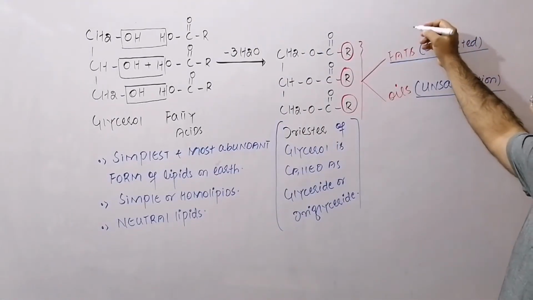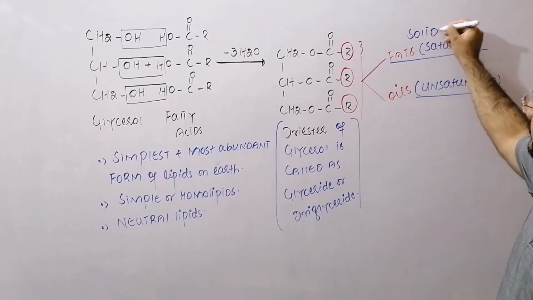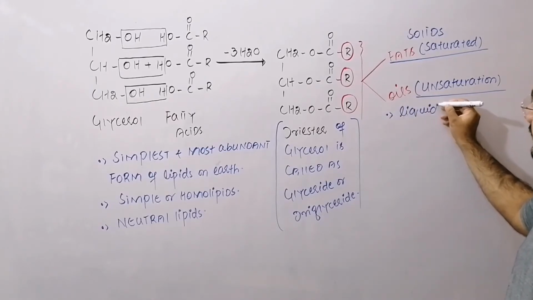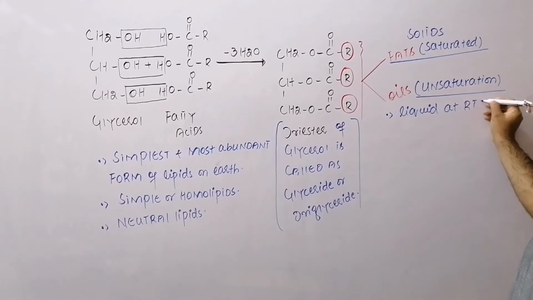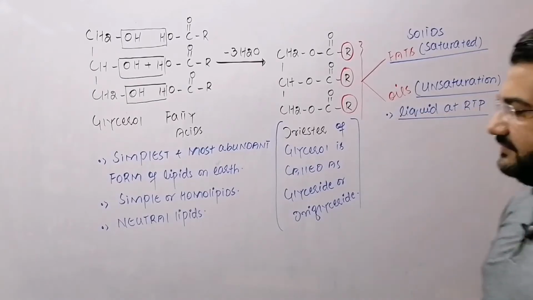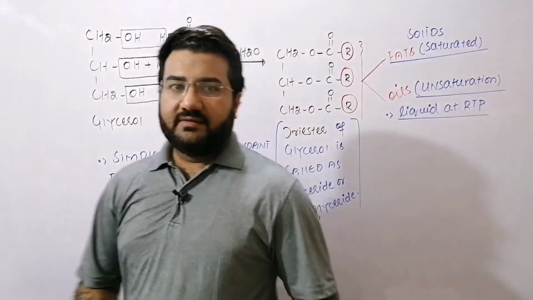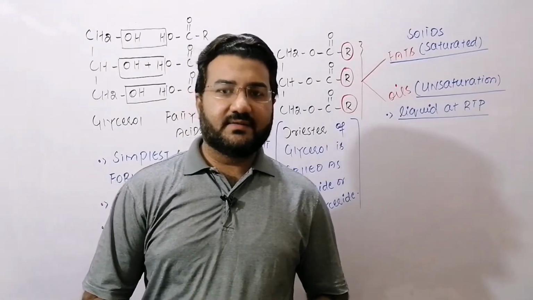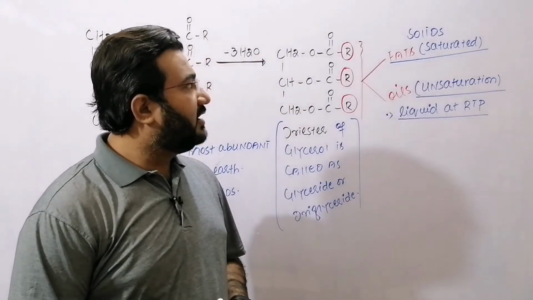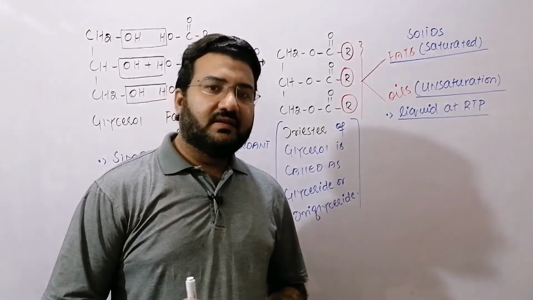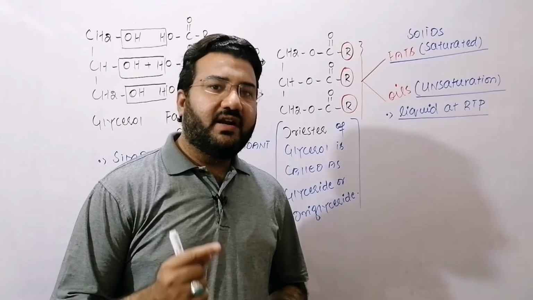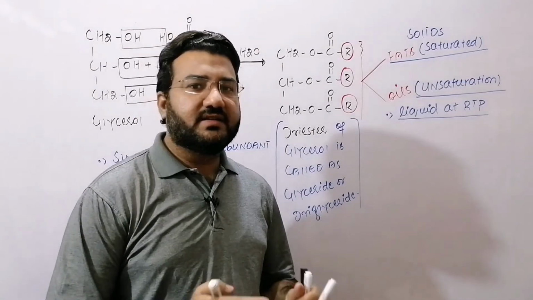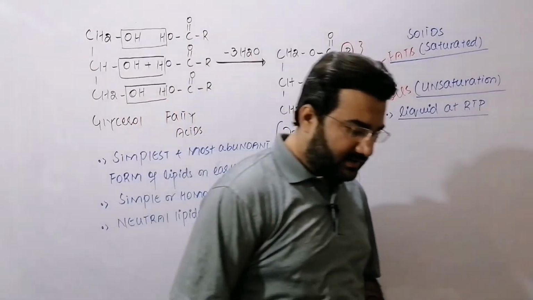So these are the solid triglycerides and this one is the unsaturated triglyceride that exist in the form of liquid at room temperature and pressure. So the first difference between fats and oils is fats are saturated triglycerides, oils are unsaturated triglycerides. The second difference is that at the room temperature and pressure, fats exist in the form of solid, while at the room temperature and pressure, the liquid triglycerides, they are oils. Mean oil exists in the form of liquid at the room temperature and pressure.